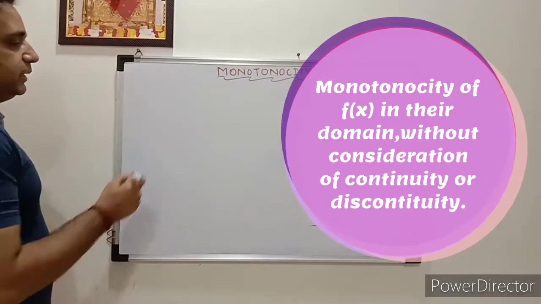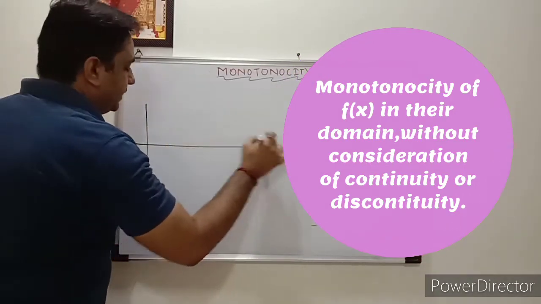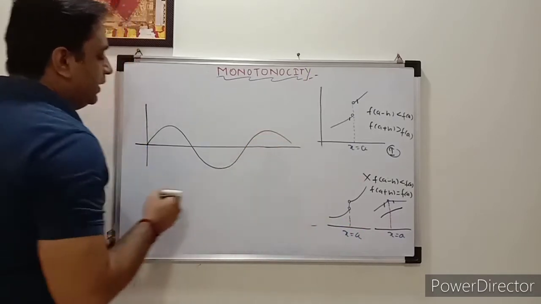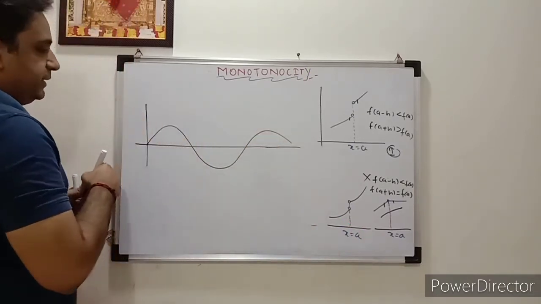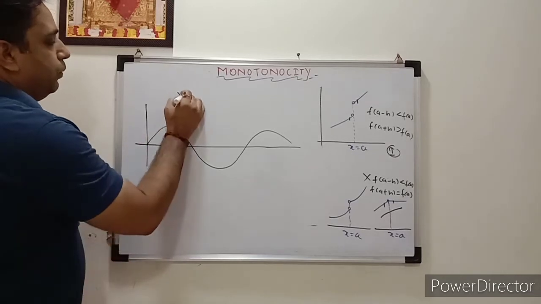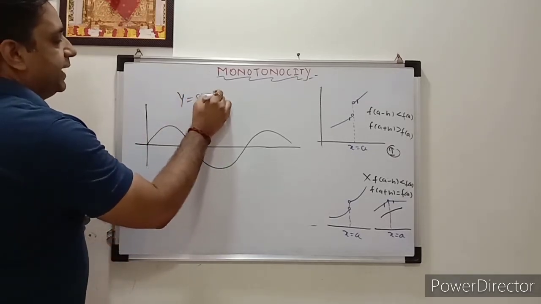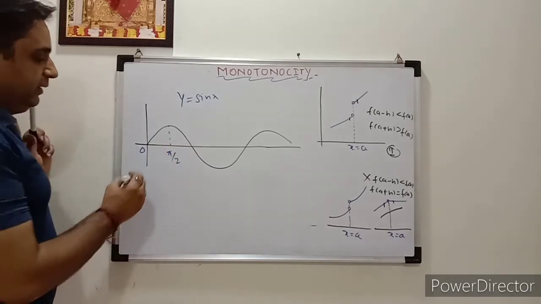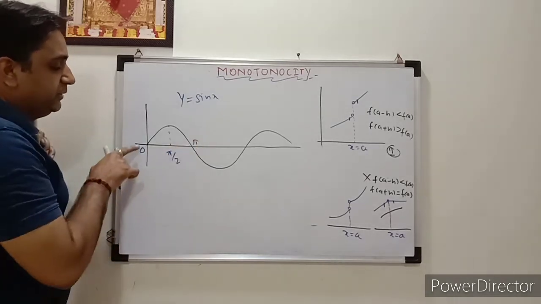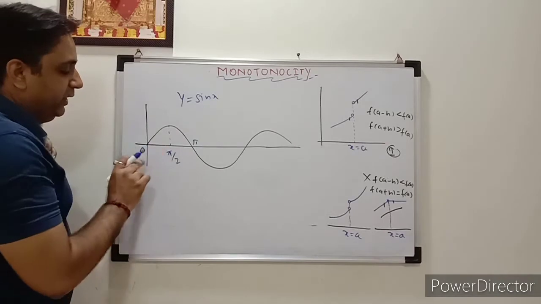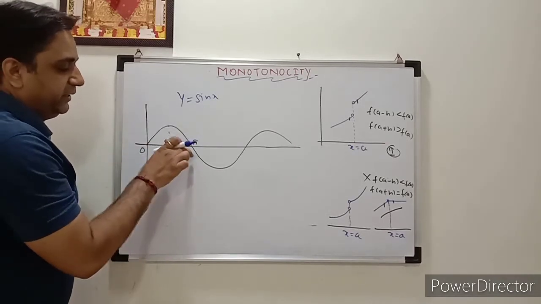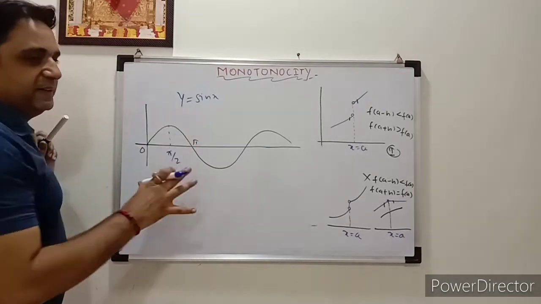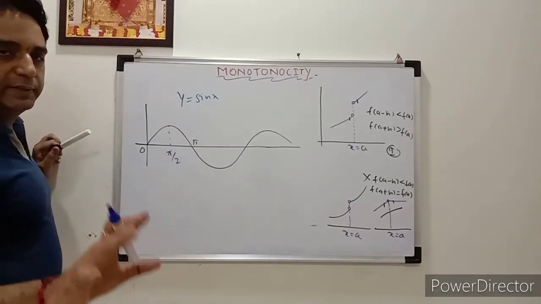Once you draw the y is equal to sin x graph, it will be like that. It is y is equal to sin x, it is 0, it is pi by 2. You can see that when the function is moving, the graph is moving like that. So in this part it is increasing, after that decreasing, again increasing, again decreasing. So it comes under the category neither increasing nor decreasing, correct?